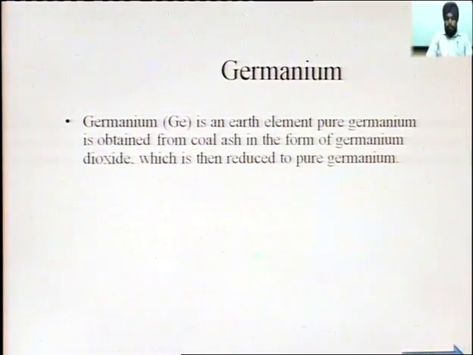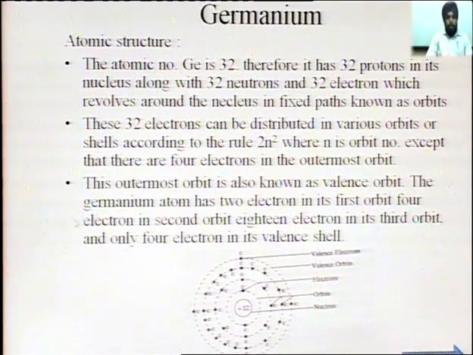The first semiconductor material is germanium. Germanium is an earth element. Pure germanium is obtained from coal ash in the form of germanium dioxide, which is then reduced to pure germanium. The atomic structure of germanium we already discussed. It has 32 electrons, so 2, 8, 18, and the last orbit has 4 electrons.